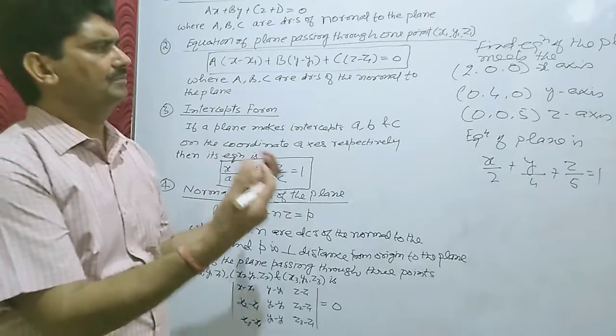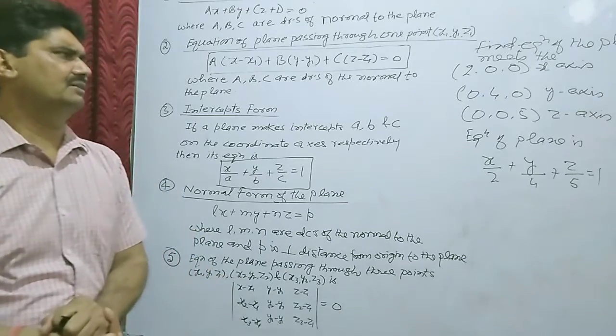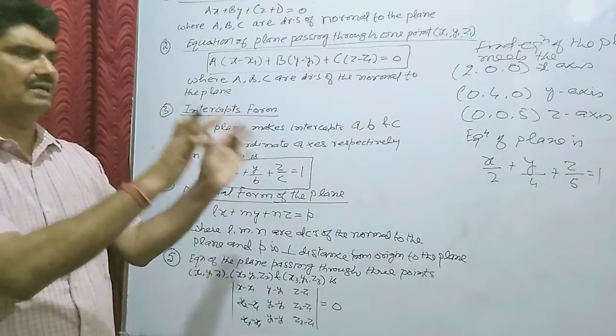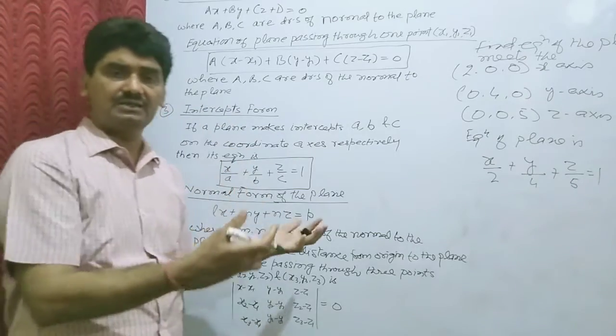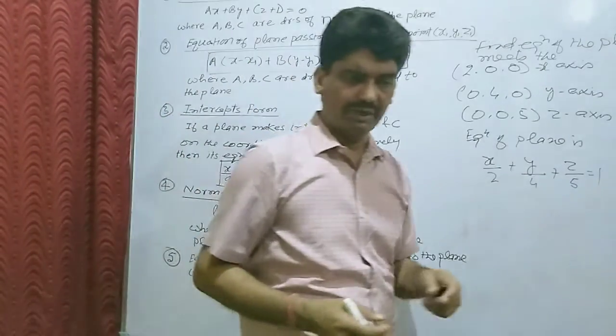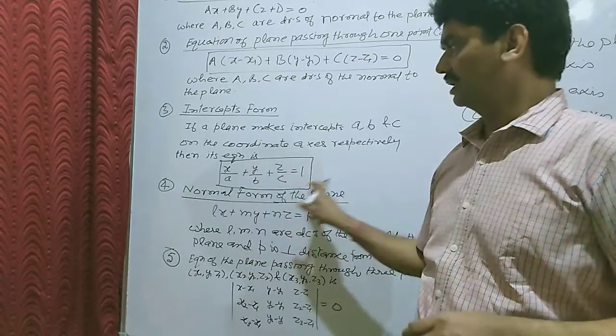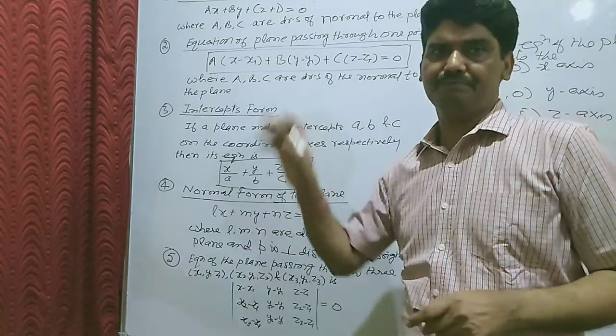There are many problems in which it is given in the question that the plane meets, cuts or intersects the coordinate axes. So we always assume the equation of the plane in the intercept form.